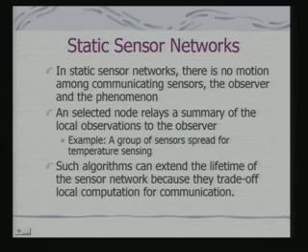If we talk about designing an algorithm for extending the lifetime of the sensor network, because the battery is a determining factor for this lifetime, then I would like to have this aggregation or processing done at the local nodes themselves, and then the summary transmitted. So, the number of packets being transmitted to the observer reduces substantially and leads to energy conservation. These kinds of algorithms can be used with reference to static sensor networks.